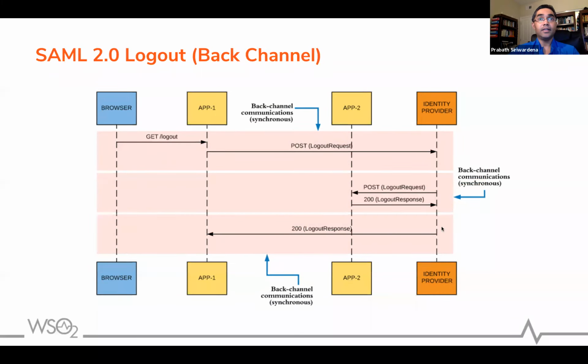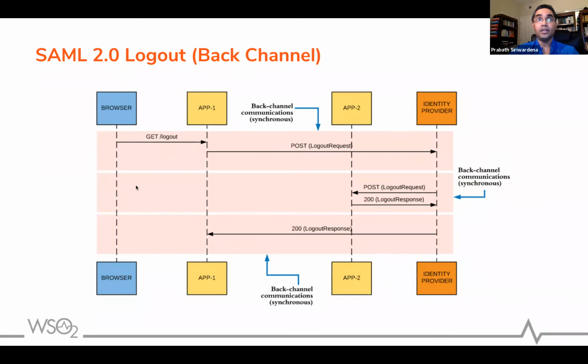Another pattern is where the entire thing is back channel. You send a logout request from the browser to the application. Then the application makes a direct call to the IDP endpoint. Then the IDP will do the back channel logout across all the connected service providers. Once that is done, it will send a logout response back to the application directly. Here also you have some kind of session checker for all the service providers to terminate your front channel session. But this is once again not quite common.